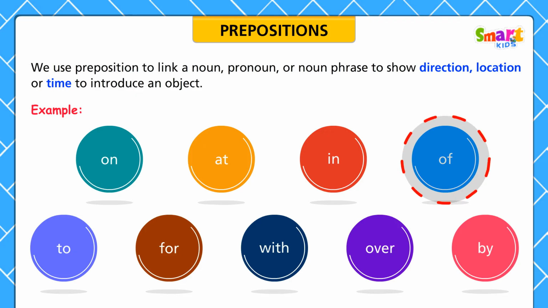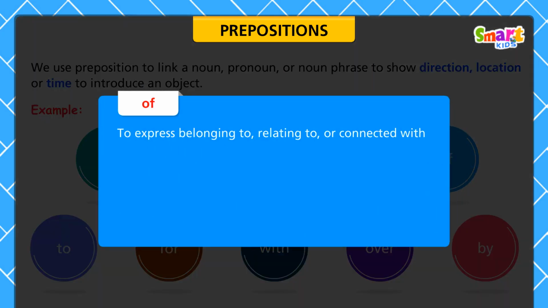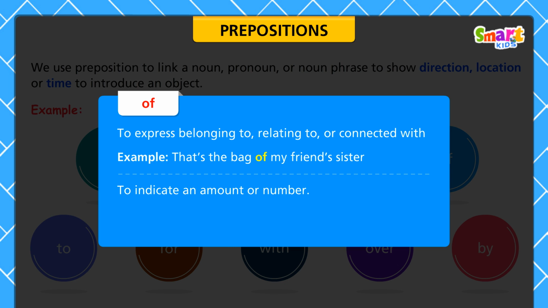We use the preposition of to express belonging to, relating to, or connected with. For example, that's the bag of my friend's sister. To indicate an amount or number. For example, I drank 3 bottles of cola.